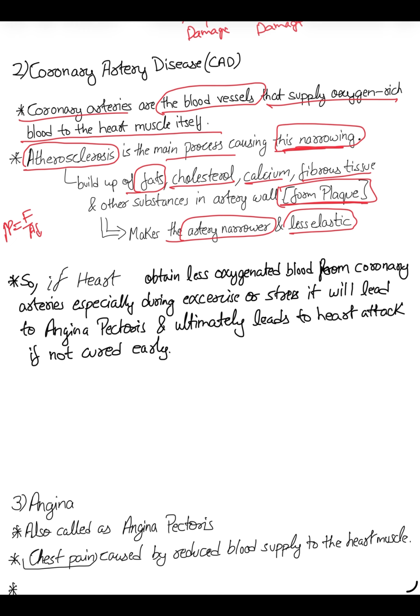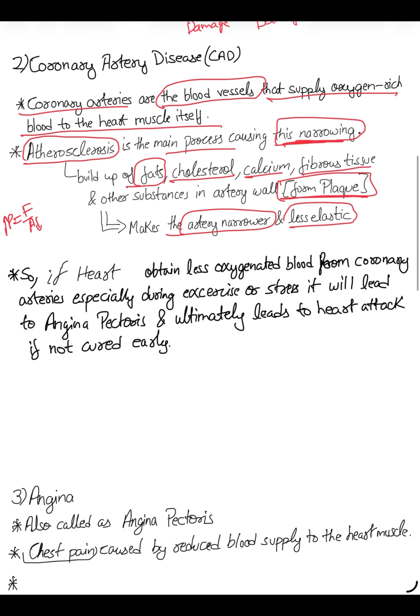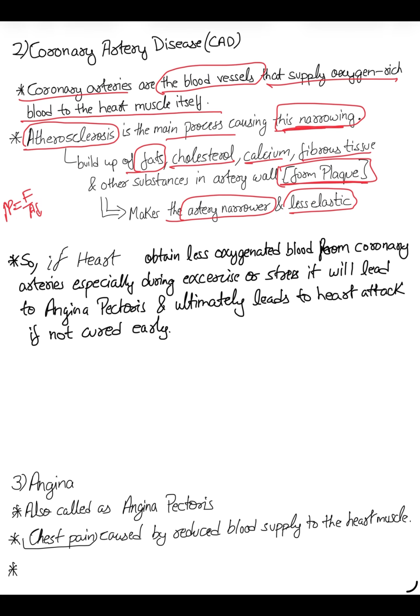So the artery will become narrower and less elastic. So overall, the blood supply to the heart will slowly decrease. If the heart obtains less oxygenated blood through the coronary artery, especially during exercise or stress, because at that time your heart needs more oxygen to pump more blood, it will lead to angina pectoris.